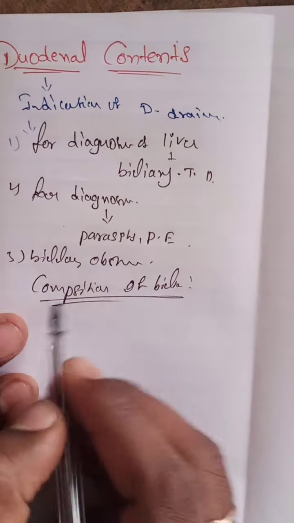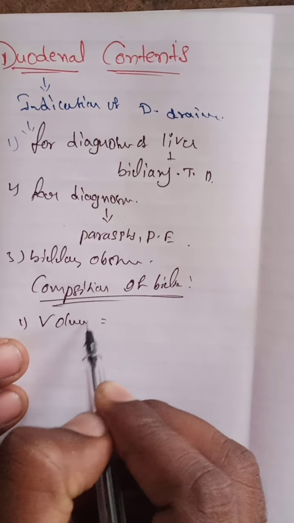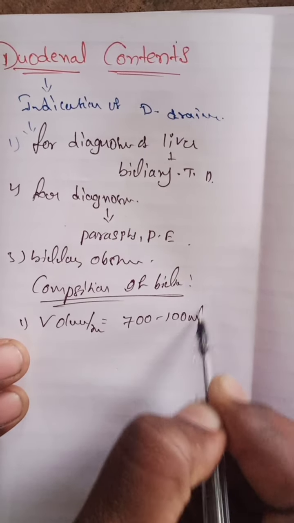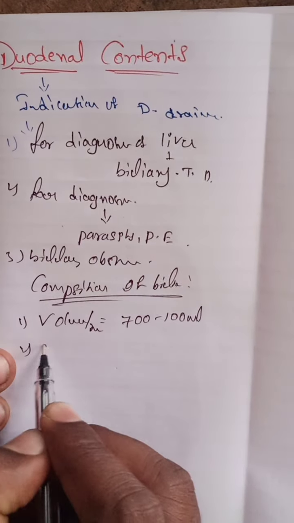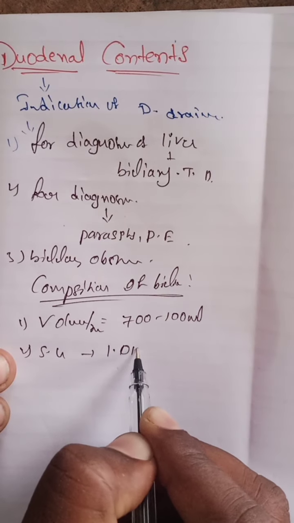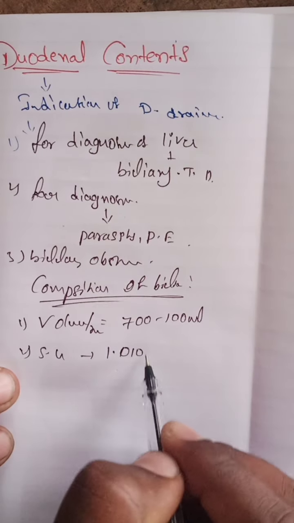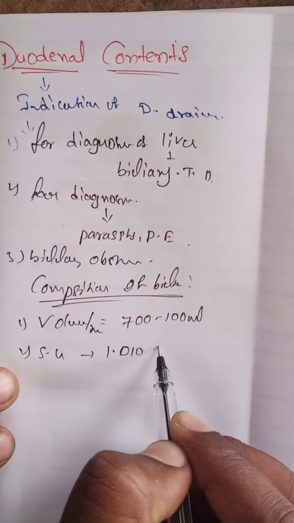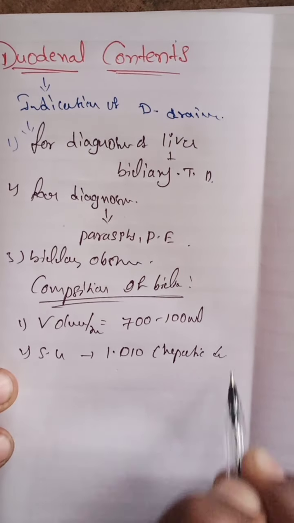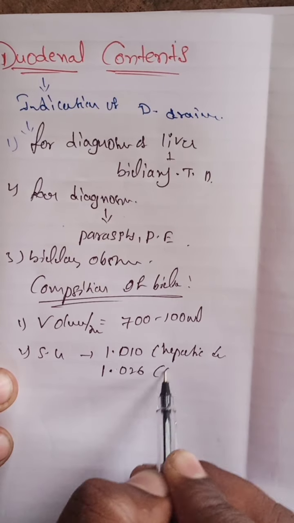So the first one is the volume. What is the volume of the duodenal fluid in 24 hours? 700 to 1000 ml per day. And what is the specific gravity? Specific gravity 1.010 is present in the hepatic duct only. What about the gallbladder? 1.026 in the gallbladder.